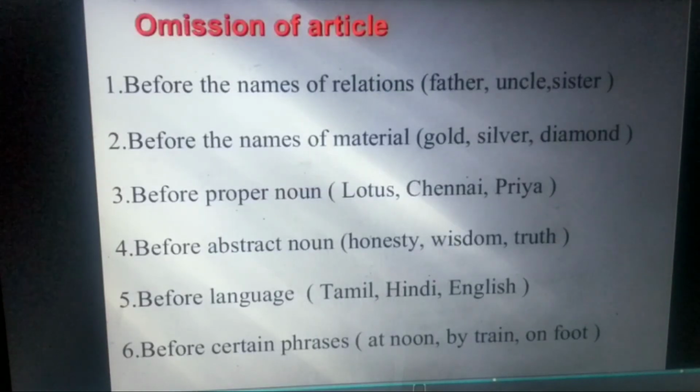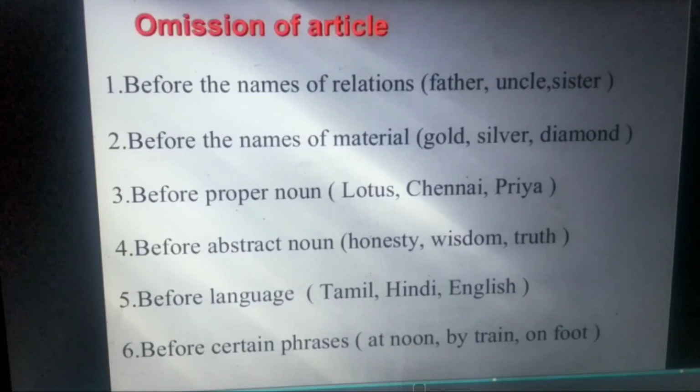Now, sometimes we don't use any articles. That is, articles are omitted, omission of article, before the names of relation, father, uncle, sister, before the names of material. We don't say the gold, silver, diamond, before proper names, Lotus, Chennai, Priya.